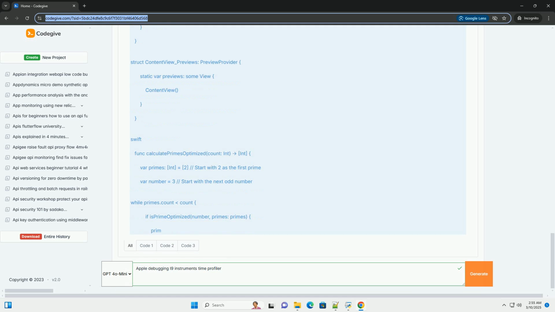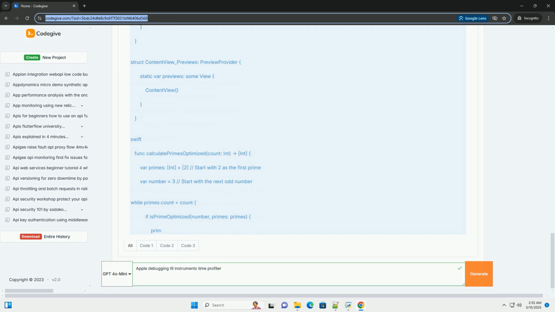3. Choose the Time Profiler template. In the Instruments template chooser, select the Time Profiler template. You might need to scroll down to find it. Click Choose. 4. Using the Time Profiler, a practical example. 1. Start recording.